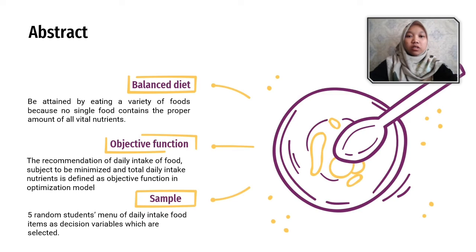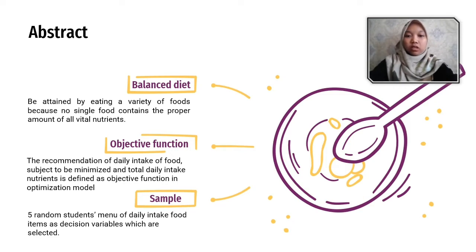For the abstract, a balanced diet is one that provides all the required elements such as carbohydrate, protein, vitamin, fats, cholesterol, and calcium in the proper proportion. Balanced diets can be attained by eating a variety of foods because no single food contains the proper amount of the